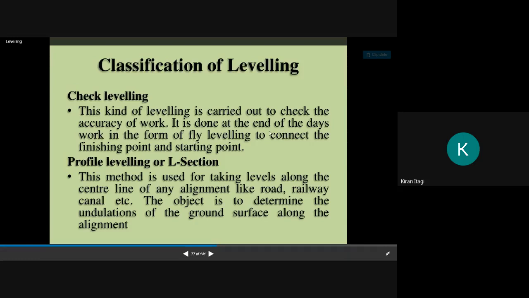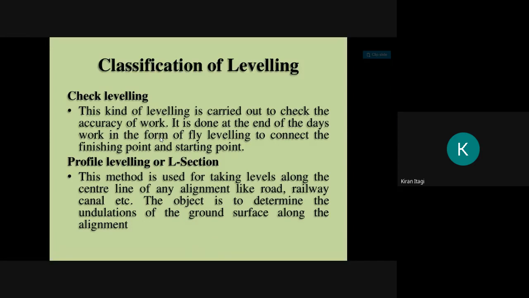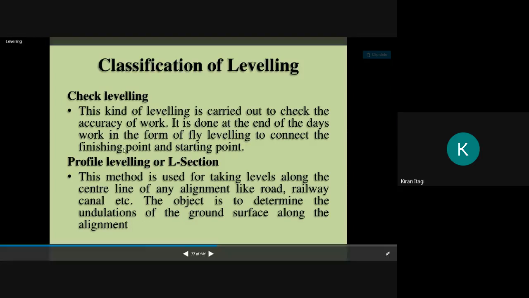It is done at the end of the day's work in the form of fly leveling to connect the finishing point and the starting point. So at the end of the work, we carry out check leveling just to determine whether the levels taken at the starting points and the end points are correct or not.